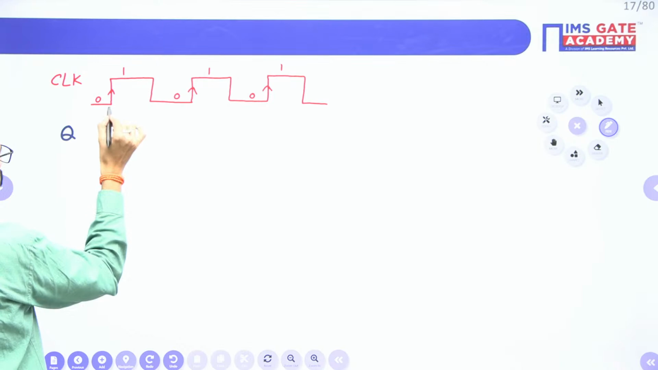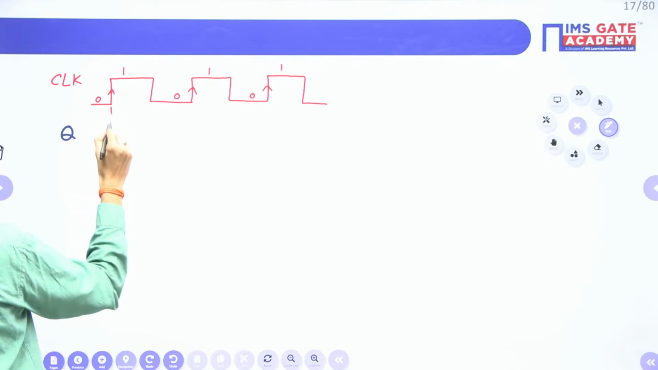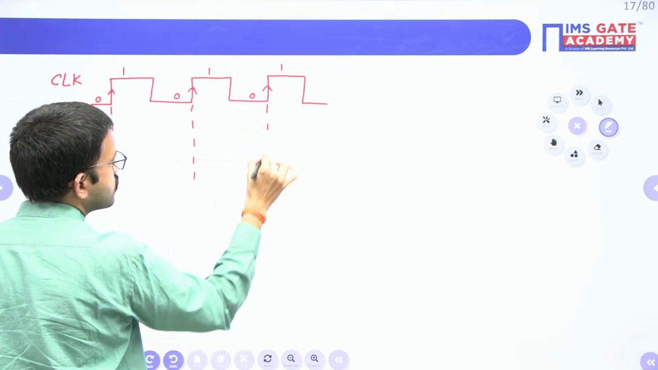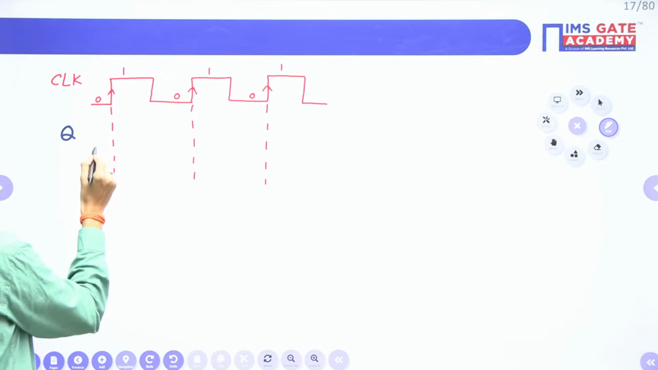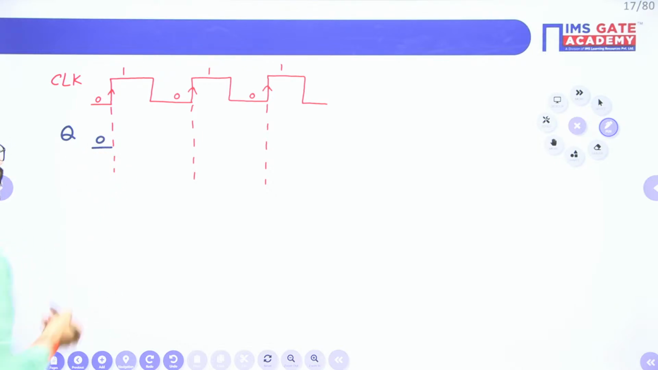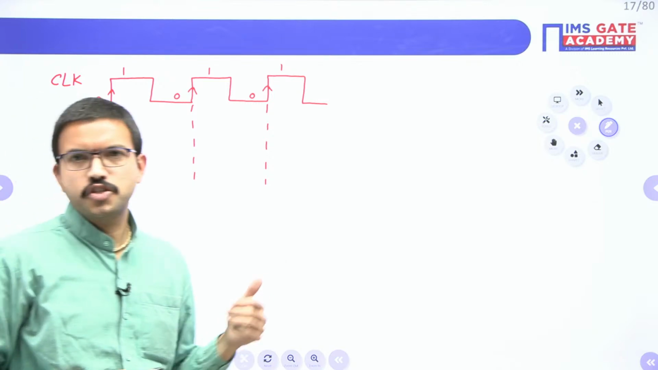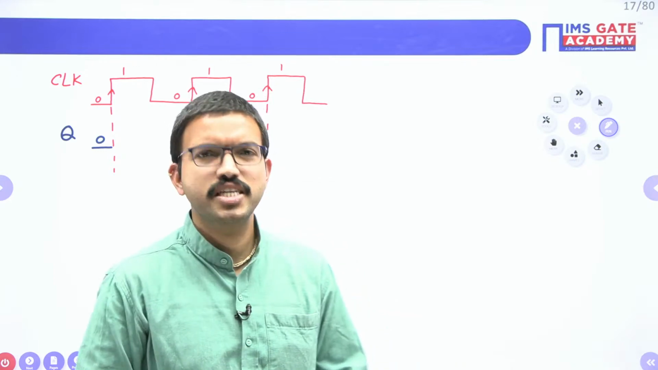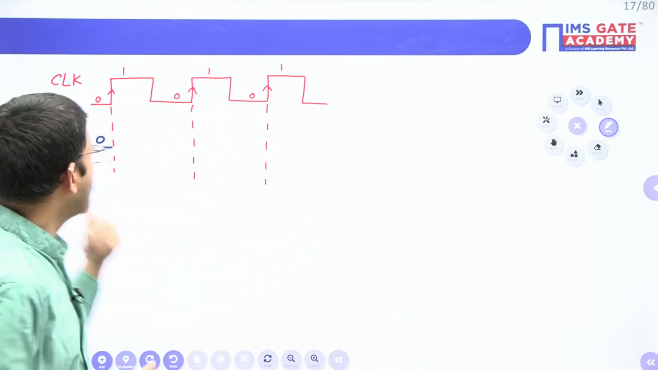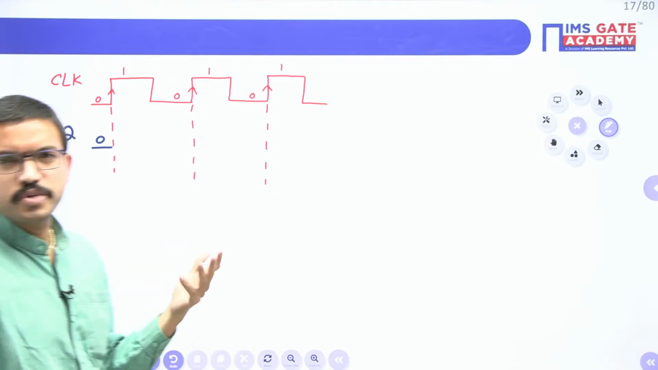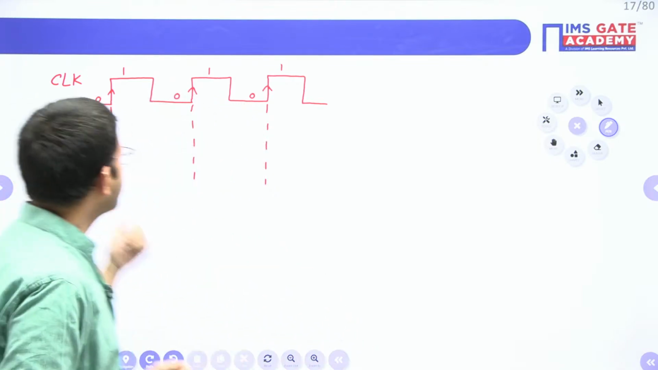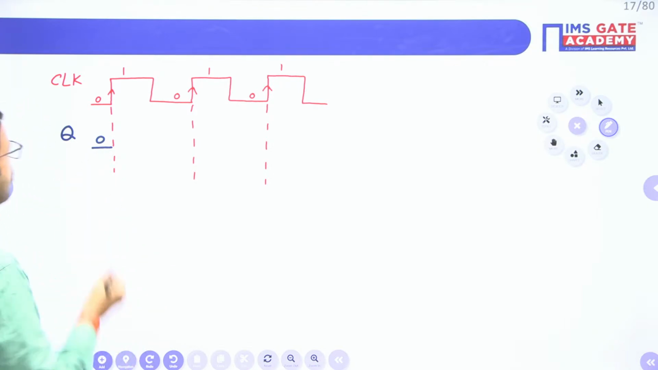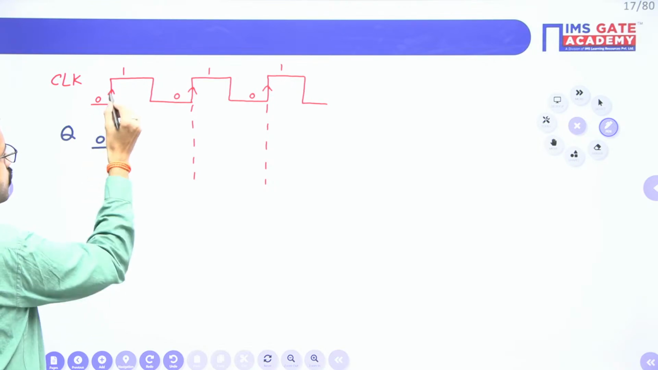Initially, when there is no clock pulse applied, for the time being I am assuming the flip-flop output is 0. Sometimes in the question they will mention either the flip-flop output is 0 or 1. Whenever they don't mention, you can assume either 0 or 1, no problem. But for general purpose, in most questions where they don't specify, we can assume the initial state as 0, right?